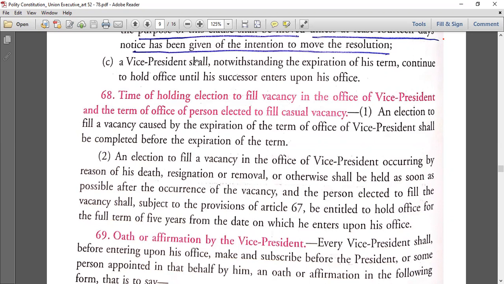So when the Vice President's office becomes vacant, if there is a vacancy in the office of Vice President by his death or resignation or removal or otherwise, again a person has to come as per article 67.